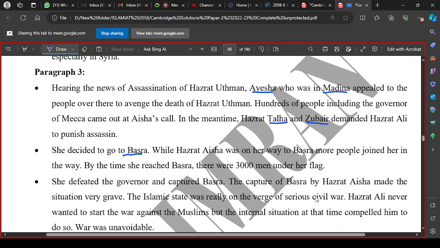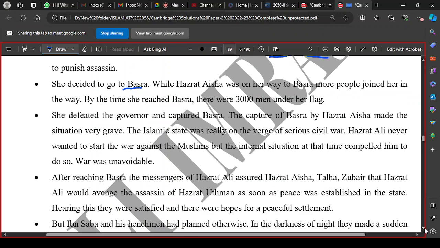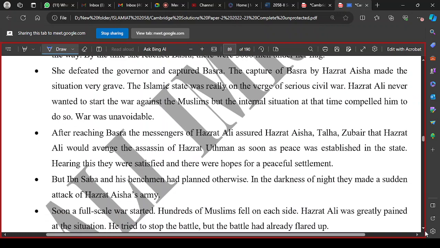So Hazrat Ali radhiyallahu anhu, when he came to know about this, decided to go over there. He himself marched there and asked his son Hassan to manage an army from Kufa. Ali radhiyallahu anhu himself went there and sent his son Hassan to Kufa to prepare an army from there. You have to mention it in your answer.